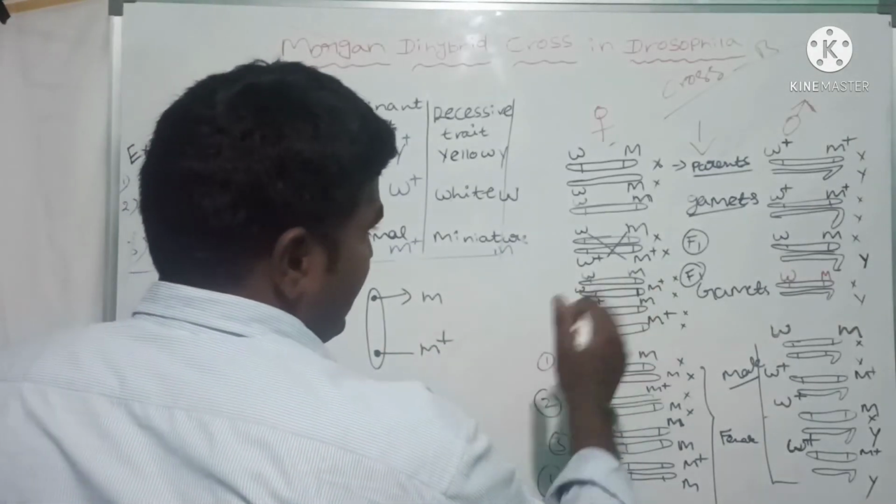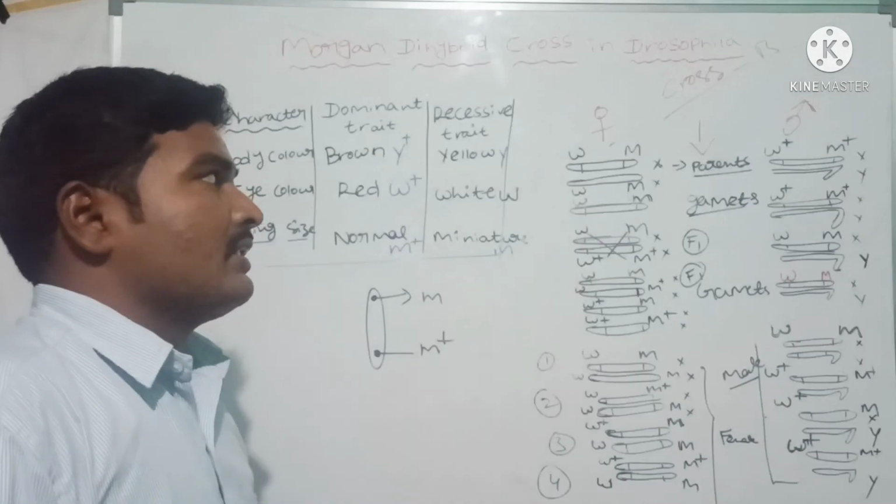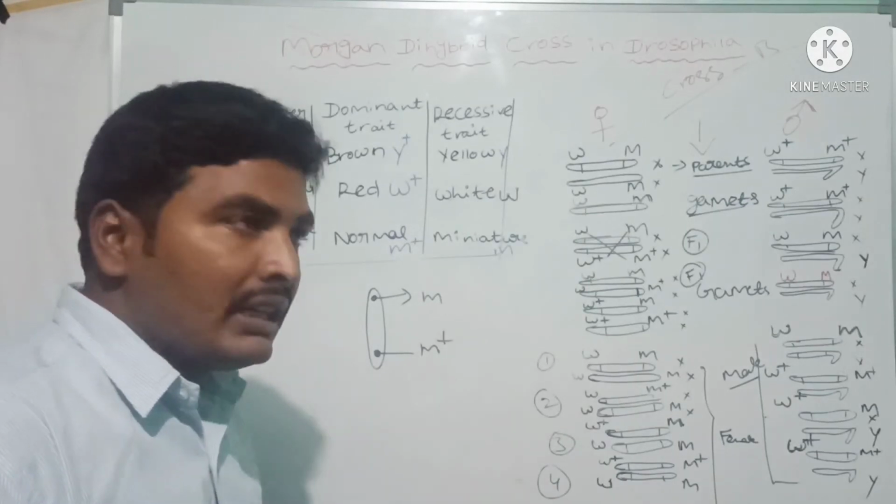That is cross B. Here the distance between the two genes is increased, so recombination also will increase.